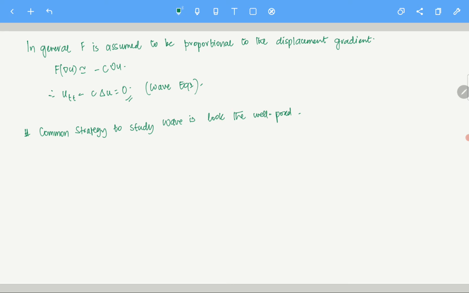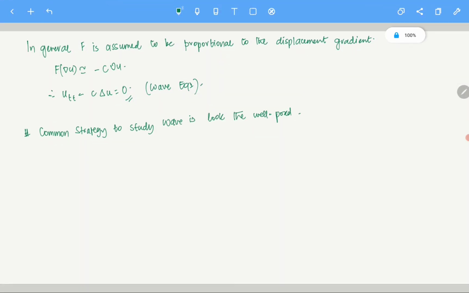So for that we again start with the basic one. First of all, for well-posedness you have existence, uniqueness, and the continuous dependence on the data, right? But here, in the same way as we did earlier, we are going to start with the energy methods to show the uniqueness first. So we are going to study some properties of the solution. We start with something called the energy method first.